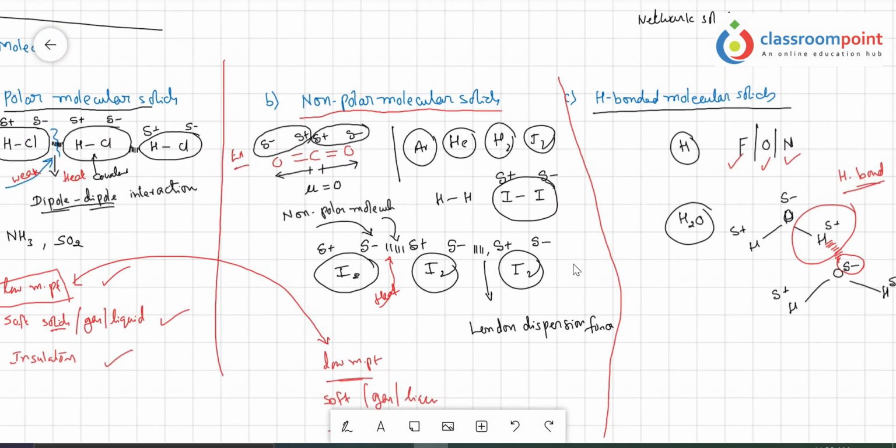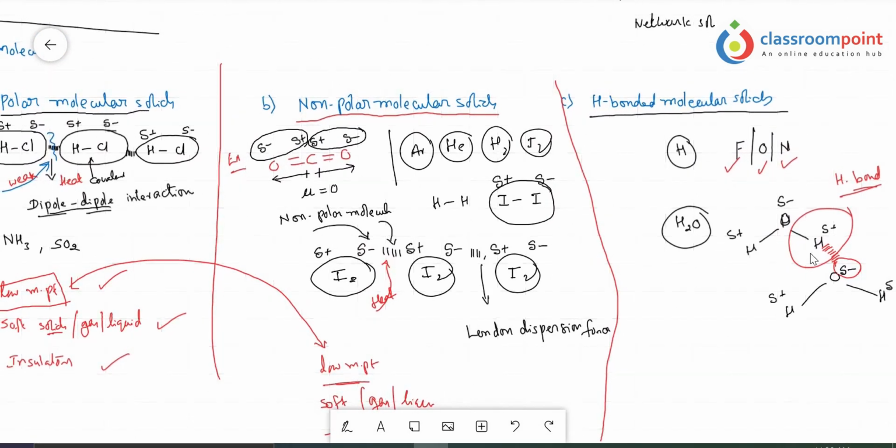And one question generally arises among students: sir, here also hydrogen is participating, and here also hydrogen carries a partial positive charge, and some electronegative atom with a partial negative charge, and here also some electronegative atom with a partial negative charge. Then why are we calling this particular bond a polar dipole-dipole interaction? Why are we calling this one a hydrogen bond?